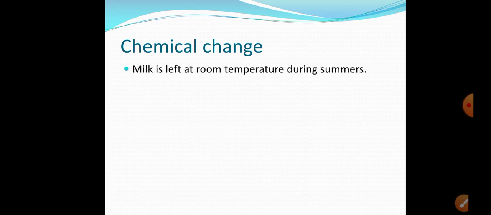When milk is left at room temperature, it gets converted into lactic acid. This is because milk contains lactose. In presence of bacteria, this lactose gets fermented into lactic acid. So this is an example of a chemical change.